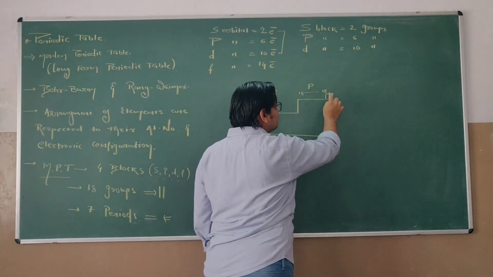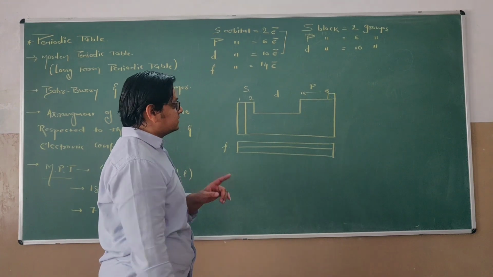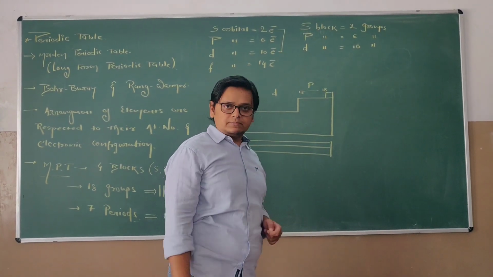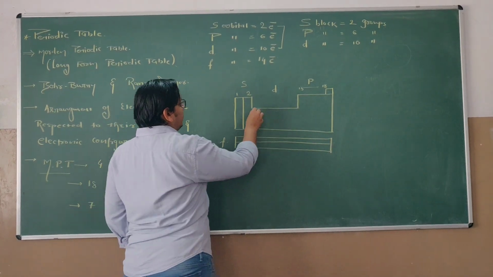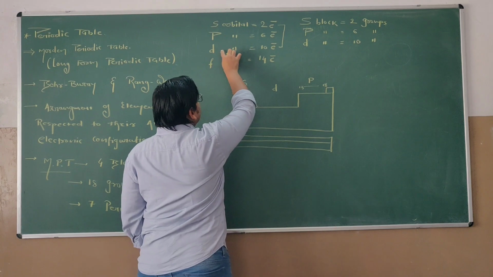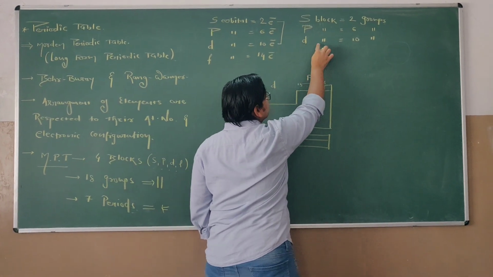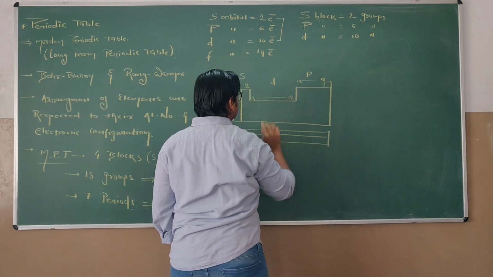Earlier the 18th group was known as group number 0 because the valency of 18th group elements is taken as 0. But that is not exactly correct, we will discuss later. The D orbital can accommodate 10 electrons, hence it has 10 groups, group number 3 to 12.